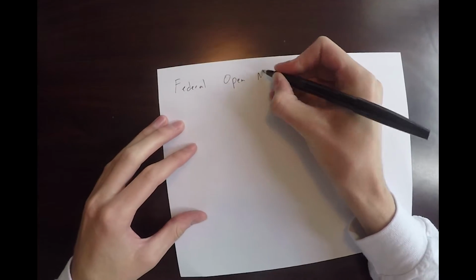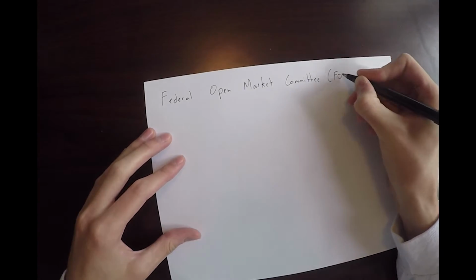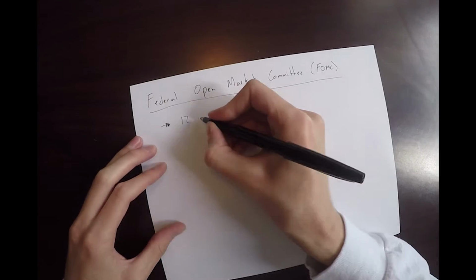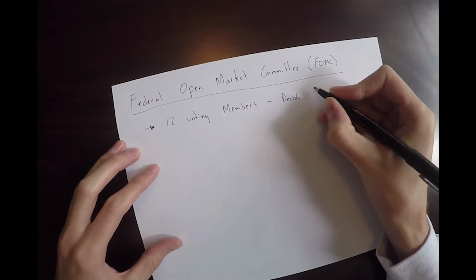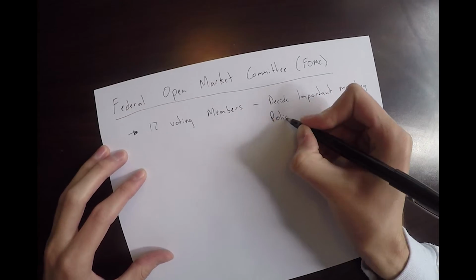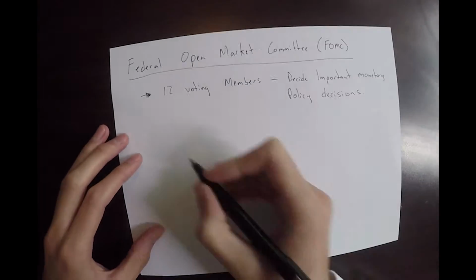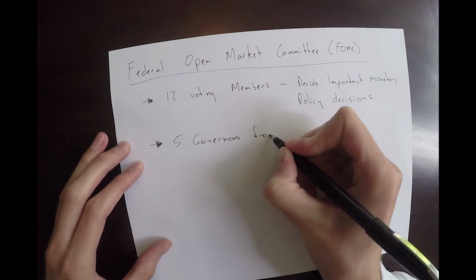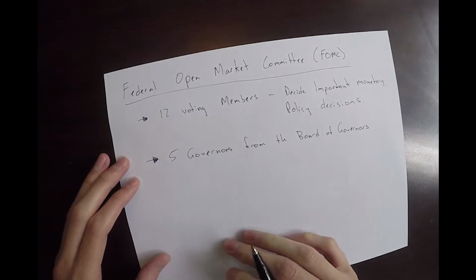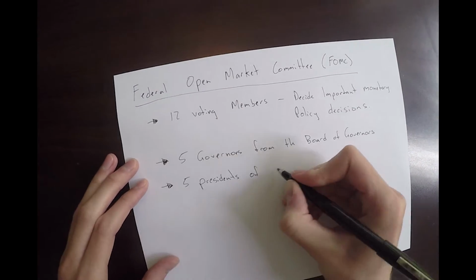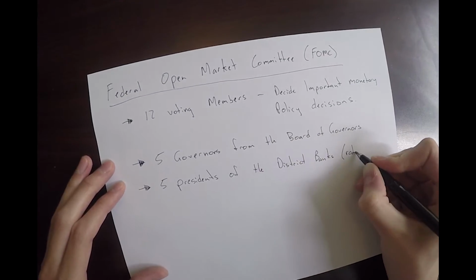There is another group of members of the Fed that make important decisions as well, the Federal Open Market Committee, or the FOMC. The FOMC has 12 voting members that decide on important monetary policy decisions. It consists of 5 governors from the Board of Governors and 5 presidents of the district banks, which rotate yearly. They meet about 12 times a year.